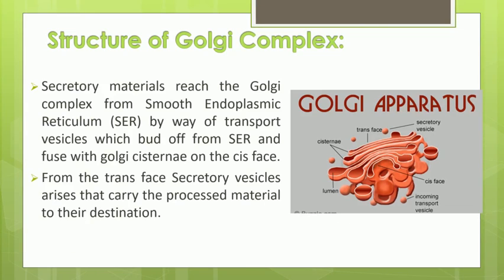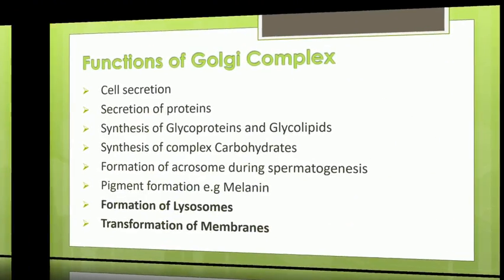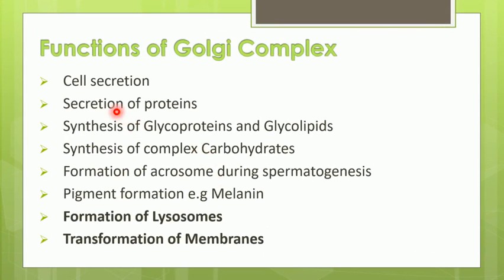Then we have studied the different functions of the Golgi complex, which include cell secretion. Different secretions like saliva, tears, all these secretions are developed with the help of Golgi complex. Then different proteins. We know that proteins are synthesized by ER, but they are modified in the Golgi complex, and also they are dispatched to other cells of the body.